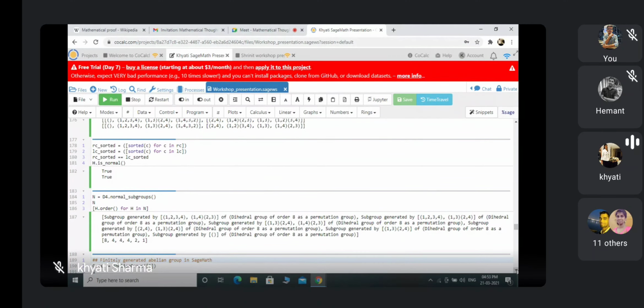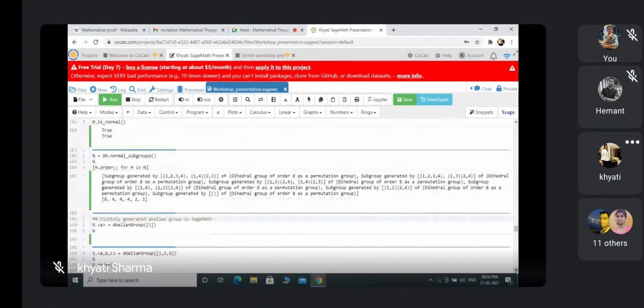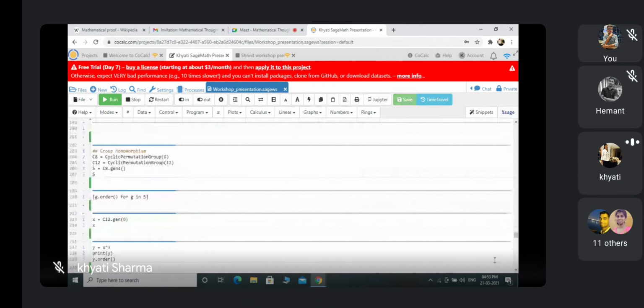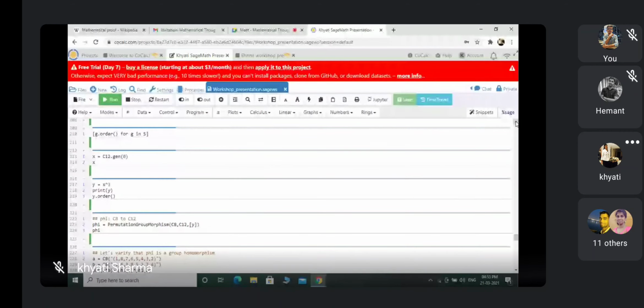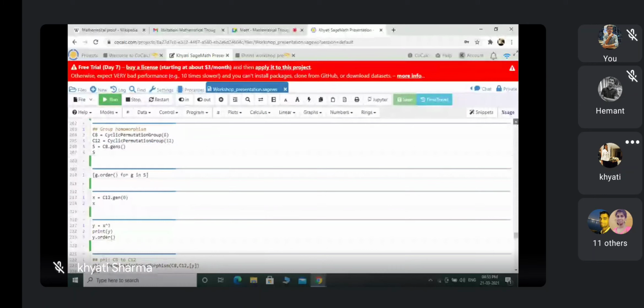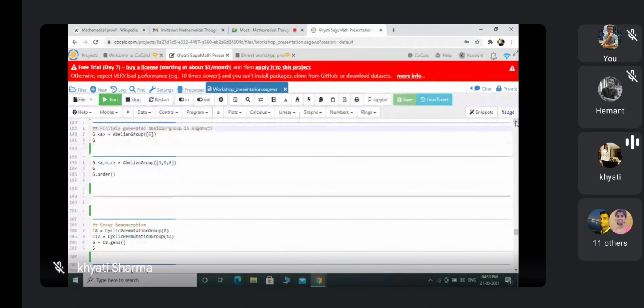Now we can also generate abelian groups in Sage Math. So yeah, one second. My laptop is a bit slow. Sorry for wasting your time in between.